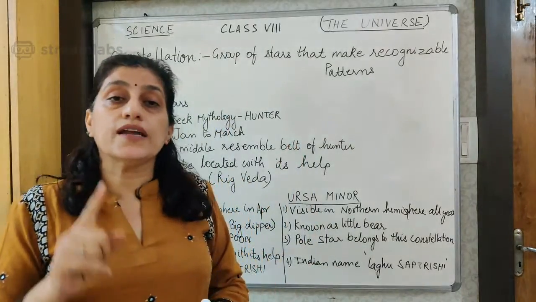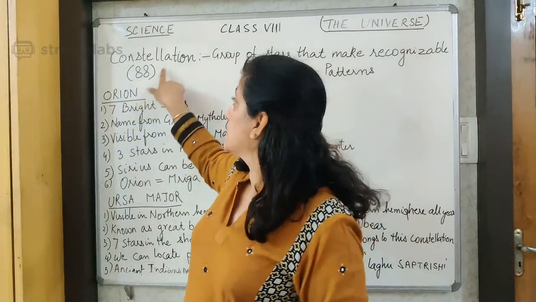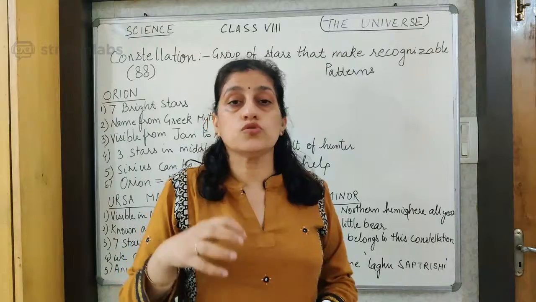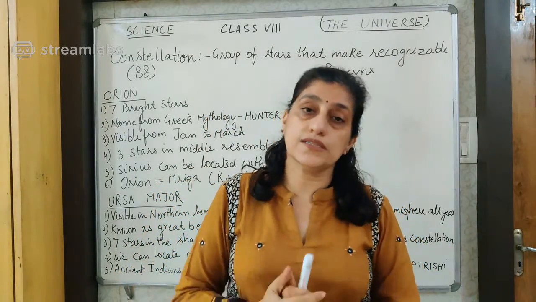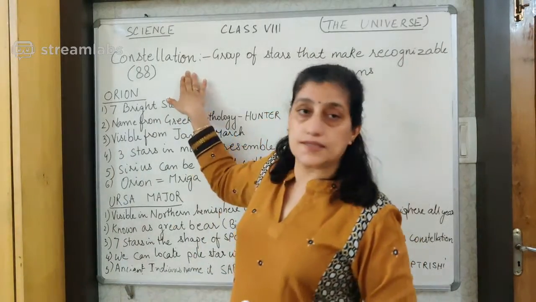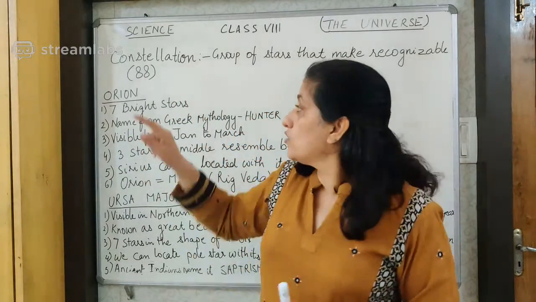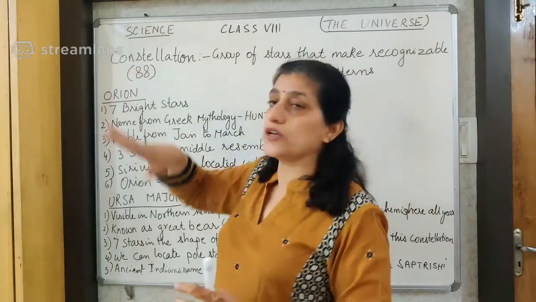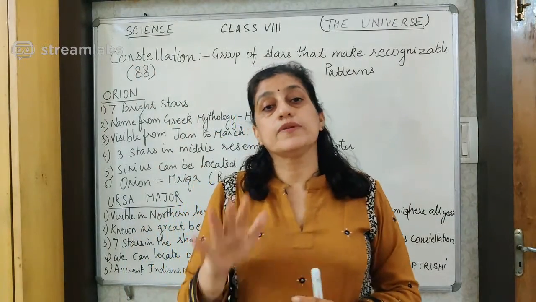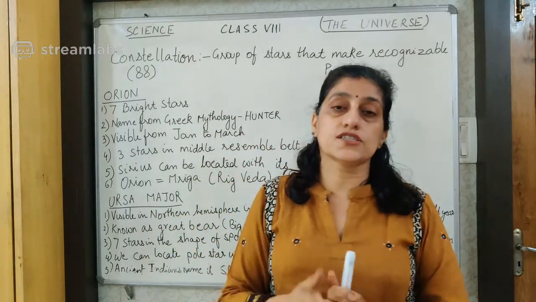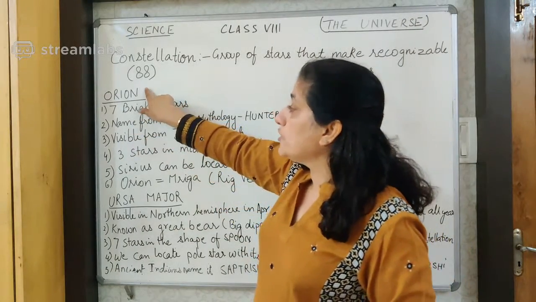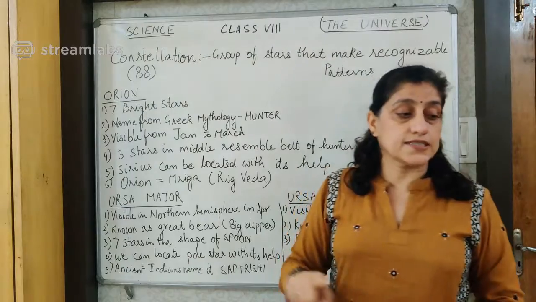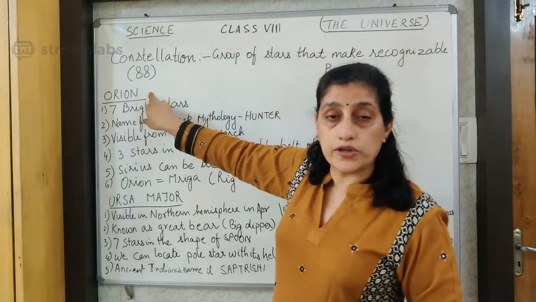In all, there are 88 constellations which are known to us till now. Total 88 constellations are known to us in our space. Alright. Out of these 88 constellations, we are not going to discuss all. We will be discussing 5 constellations in all, out of which 3 I have mentioned for you. The first constellation which we will be discussing today is Orion.